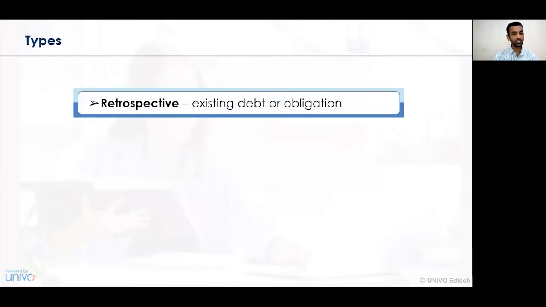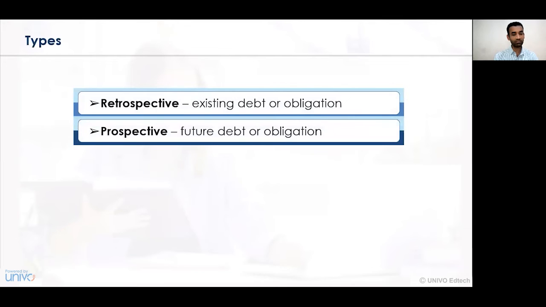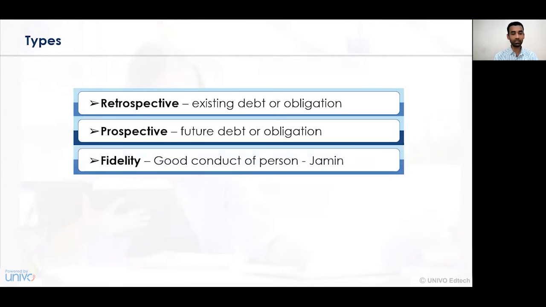Now let us understand the various types of guarantee contract. Number one is the retrospective guarantee, which is given for a current or existing debt or obligation between the parties, that is, between the principal debtor and the creditor. The prospective guarantee is a type of guarantee given for a certain future debt or future obligation which may arise at a certain future date. So for a forward contract of a certain future date, the prospective guarantee can be given.